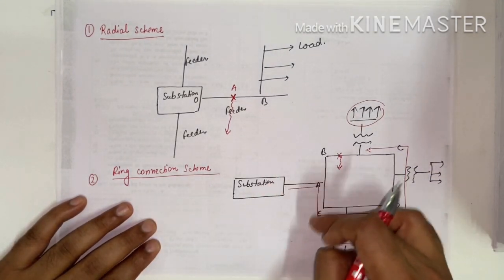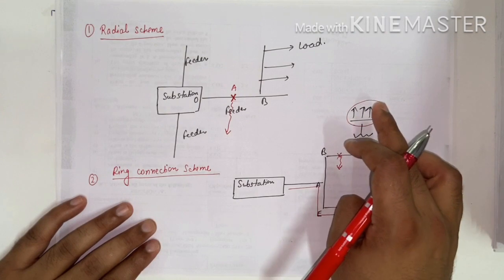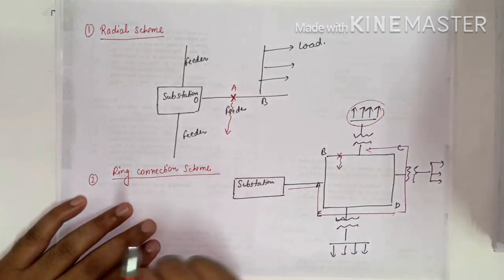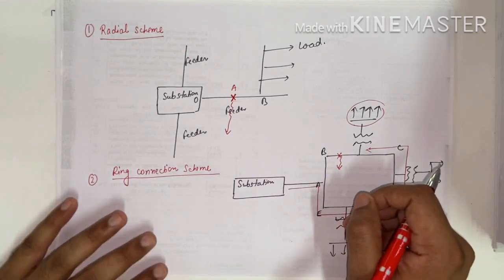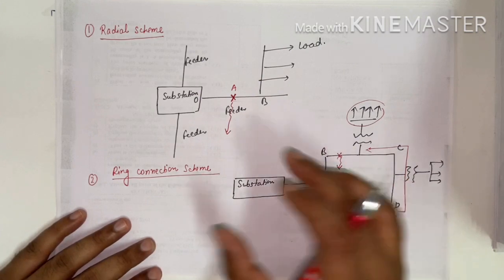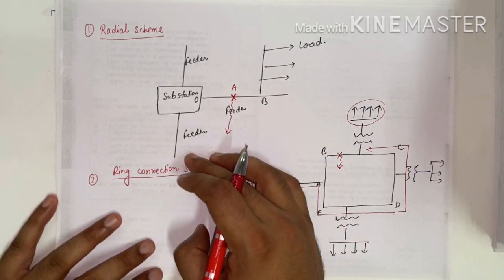So in this fashion the current flows to the load by maintaining this path. In this way the drawback of the radial scheme is rectified in the ring connection scheme.